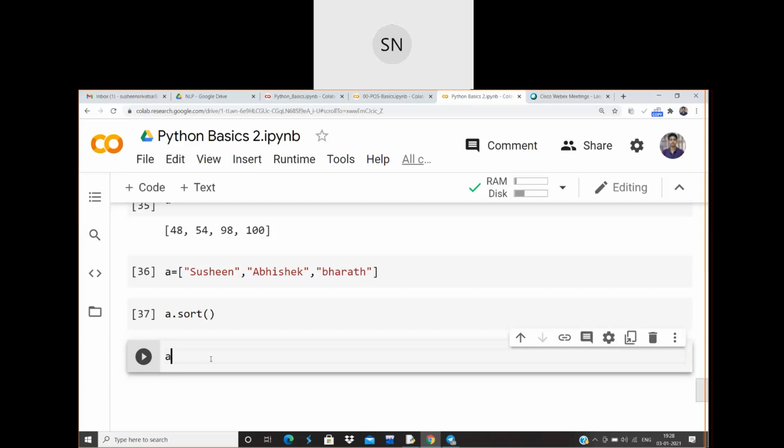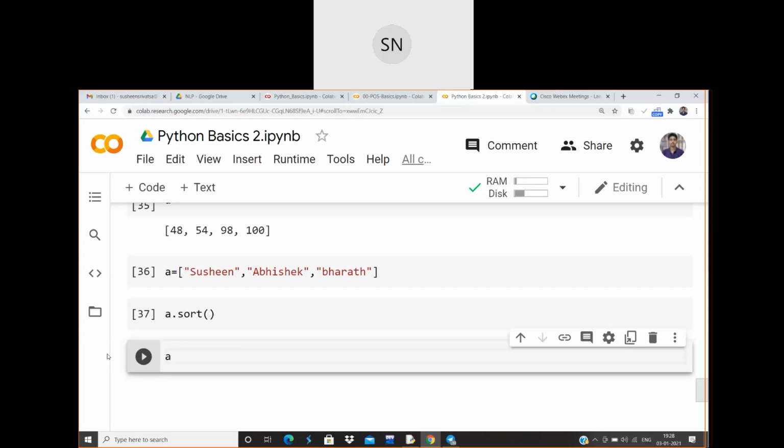So let me give you a hint. It will be sorted based on alphabetical order. So what is the output? First Abhishek, Bharat, Sushin. Abhishek, Bharat, Sushin. Shivraj, you were actually telling something. Same, okay. Others, can I lock your answers to Bharat, Sushin and Bharat, Abhishek, Bharat and Sushin?